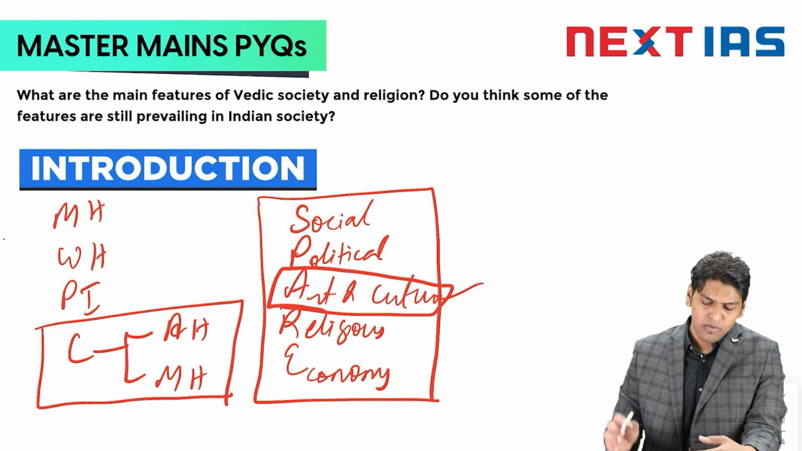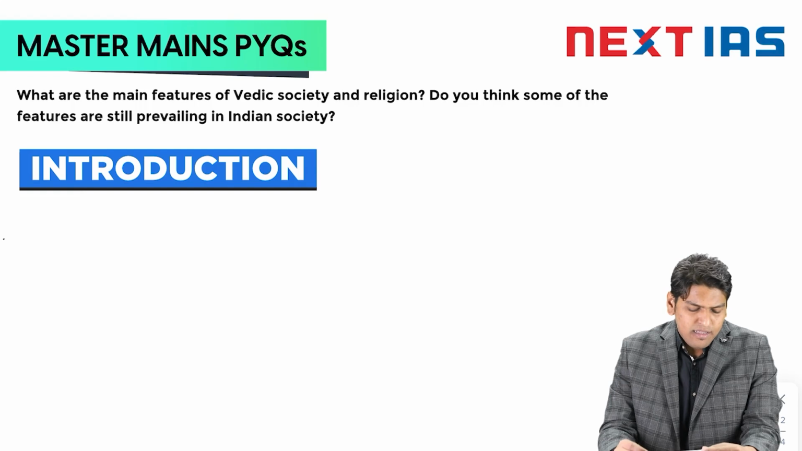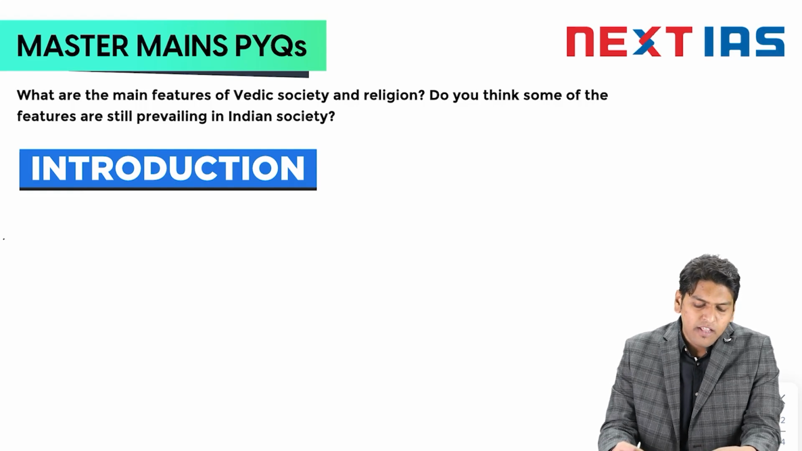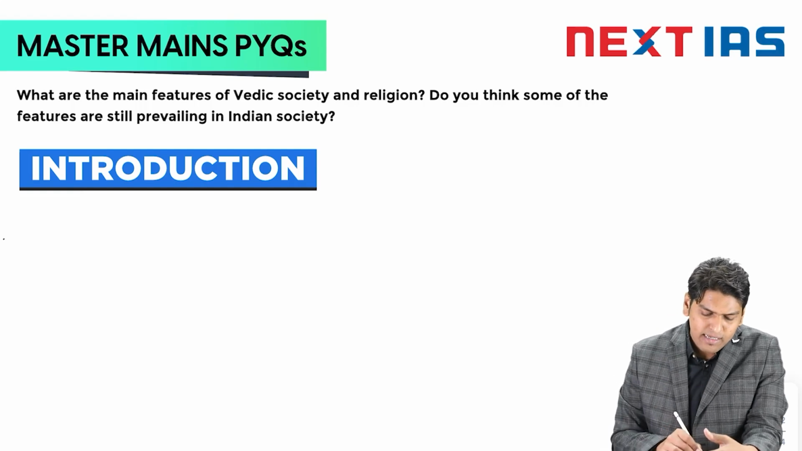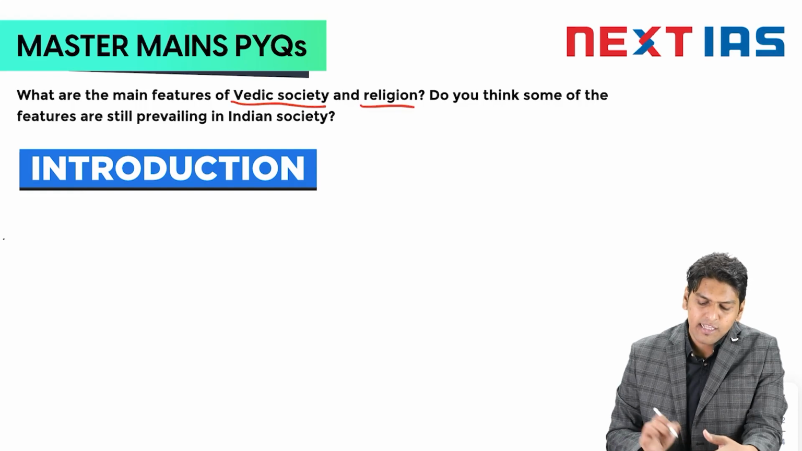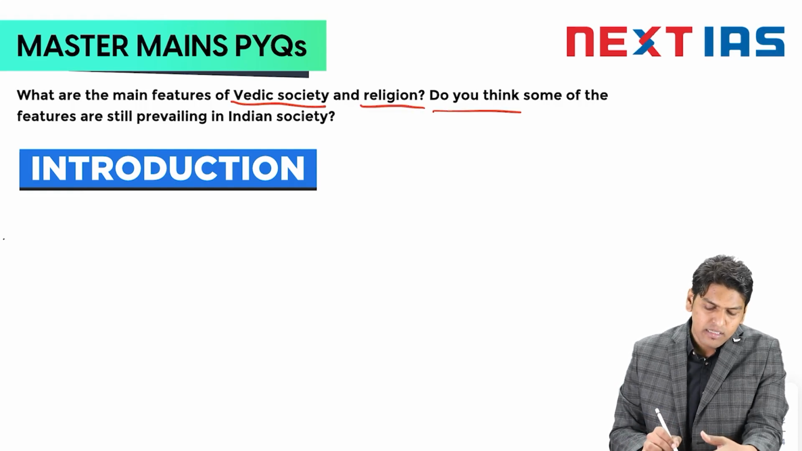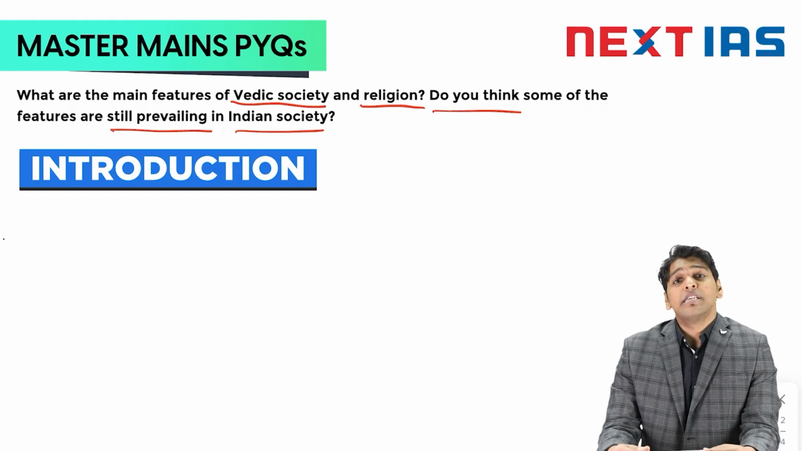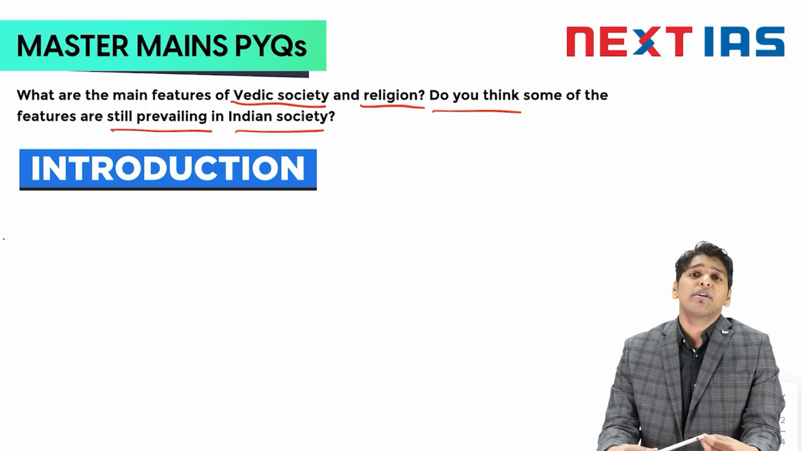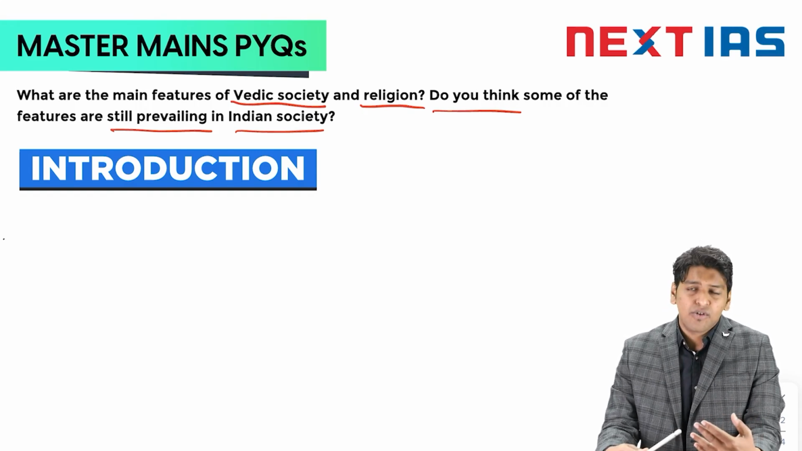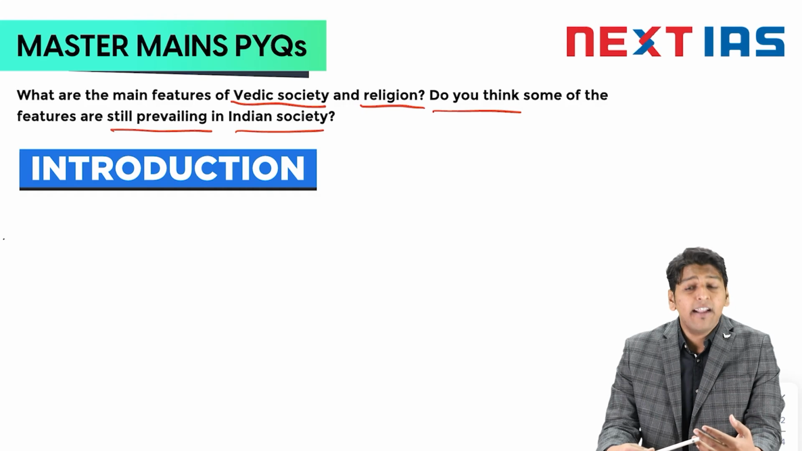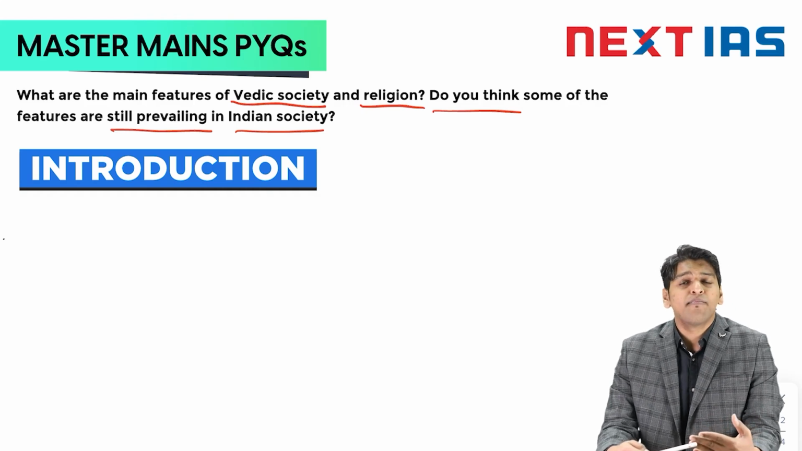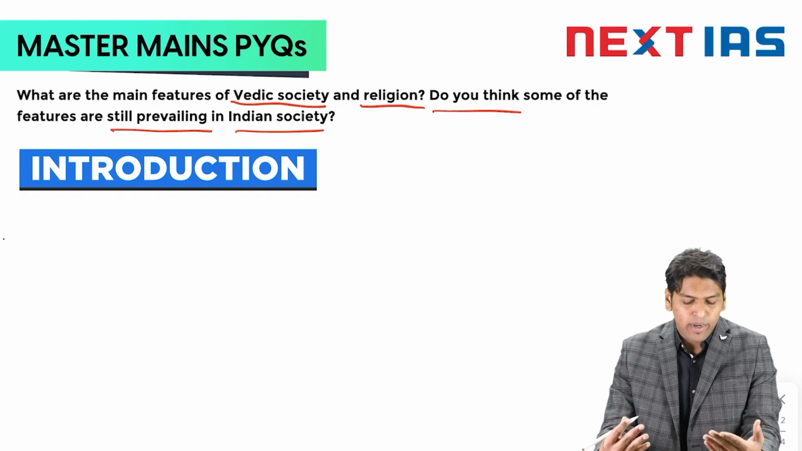Now coming to the question. Today's question is: what are the main features of Vedic society and religion? Do you think some of the features are still prevailing in Indian society? It's always a good practice to read the question twice so that you get a good idea of the question, and reading it twice gives you time to frame the answer in your mind.